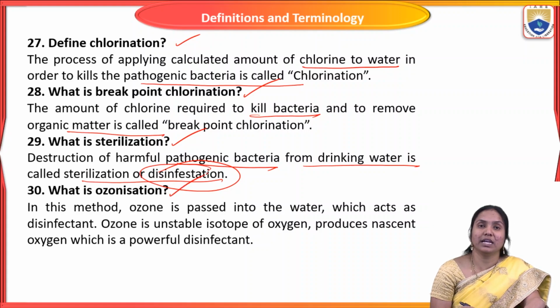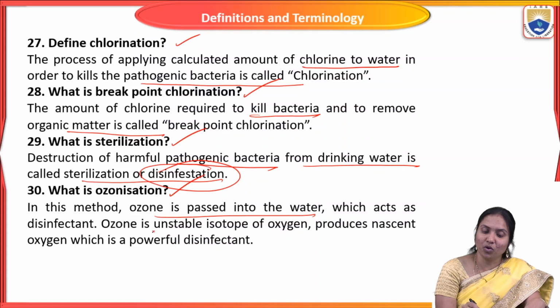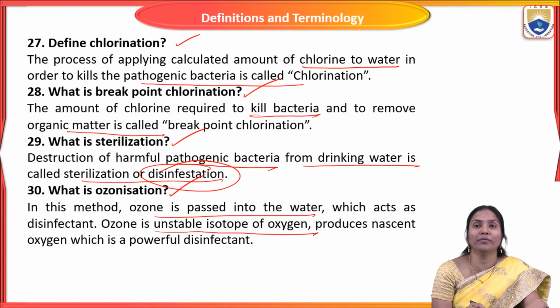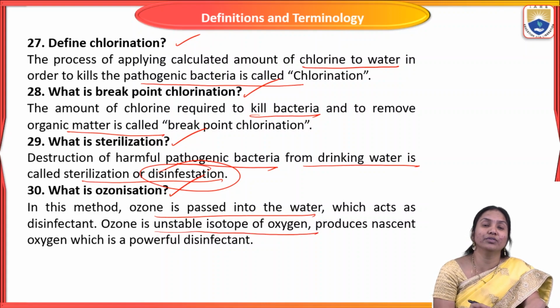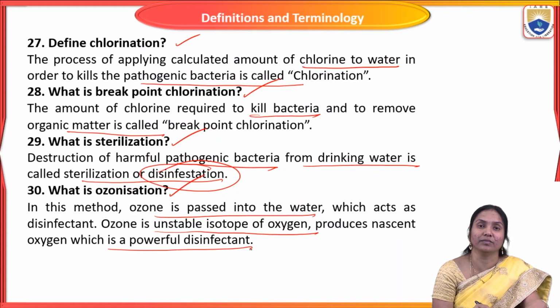So what is ozonization? In this method, ozone is passed into the water, which acts as a disinfectant. Ozone is an unstable isotope of oxygen. It produces nascent oxygen, which is a powerful disinfectant.